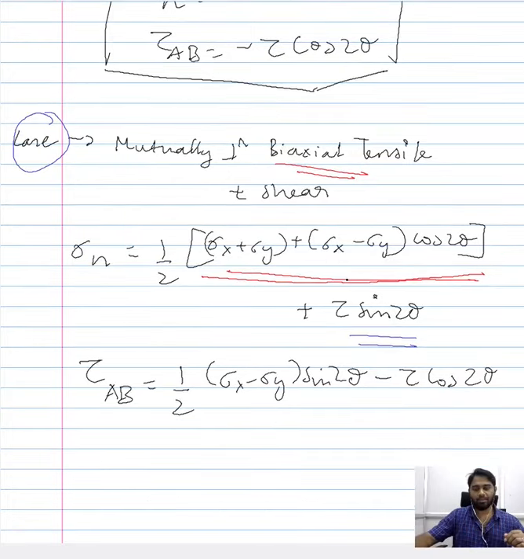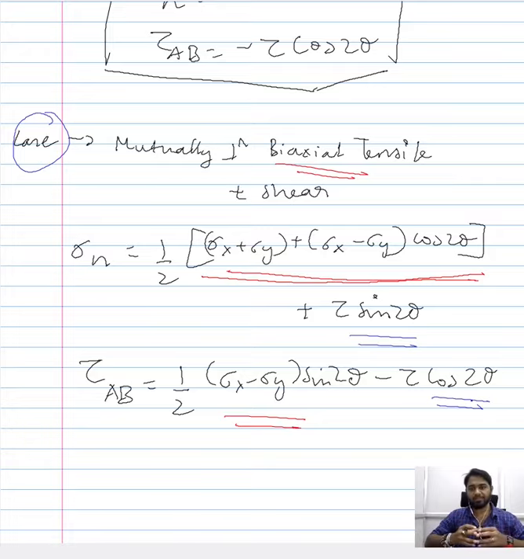So ultimately you have arrived at two sets of expression for a case wherein there is mutually perpendicular biaxial tensile load and also a shear load acting on a three-dimensional plate with unit thickness, and the thickness is pointing towards us. So what we did is we combined the expression that we arrived at for different cases. When we consider the mutually perpendicular biaxial case separately, we had these two expressions highlighted in red, and we added to that the expressions we now derived for purely the shear stress case.